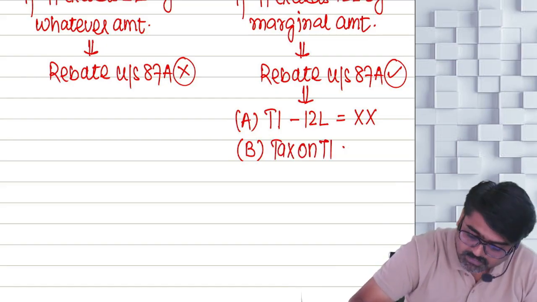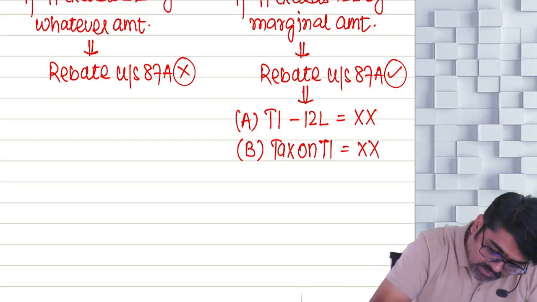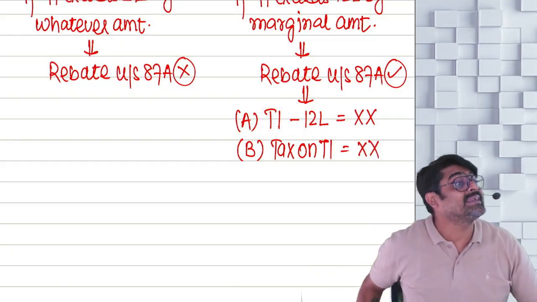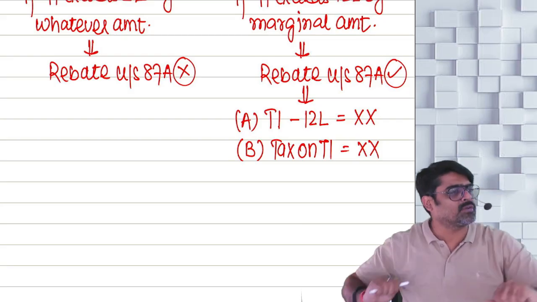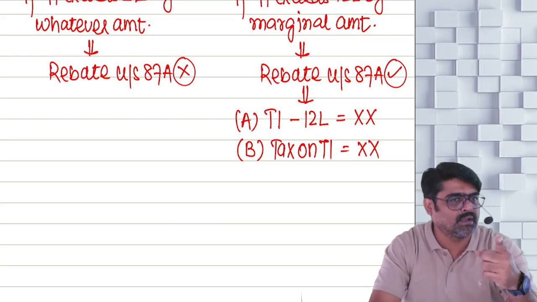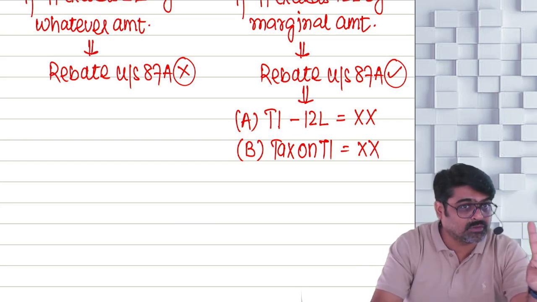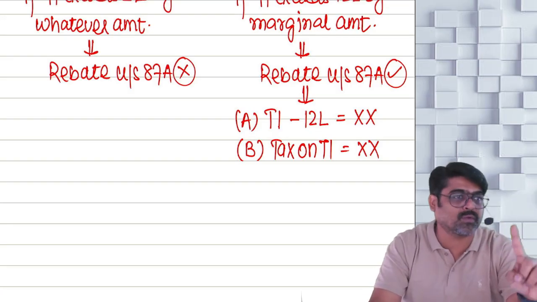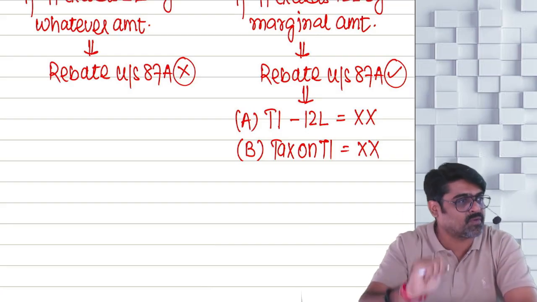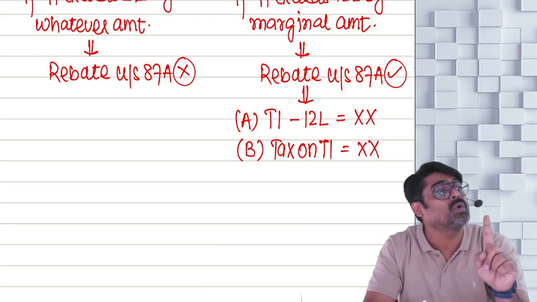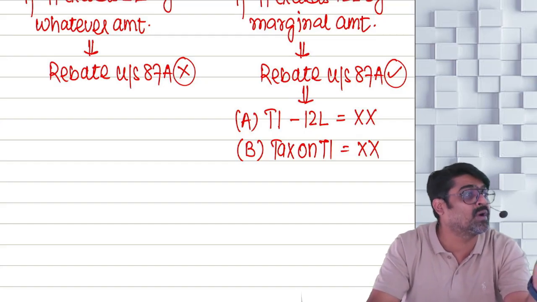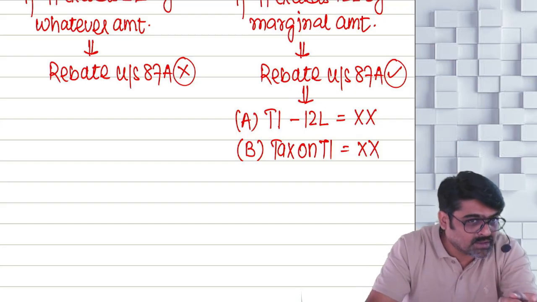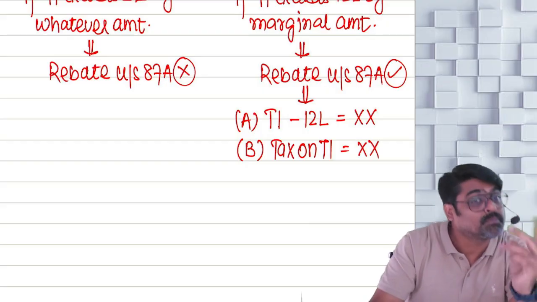Now calculate the tax on your total income. How much was the total income? 12 lakh 10,000. Calculate the tax on that. First 4 lakhs, nil. 4 lakh to 8 lakhs, on this 4 lakh, 5% will be 20,000. 8 lakh to 12 lakh, on this 4 lakhs, 10% will be 40,000. Then 12 lakh to 12 lakh 10,000, on this 10,000, you are going to calculate 15%. How much? 1,500 plus 40,000 plus 20,000.